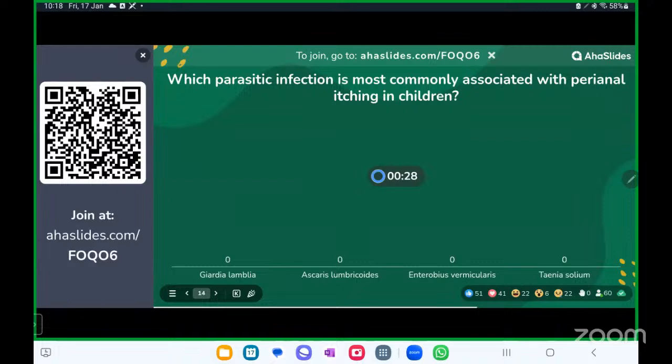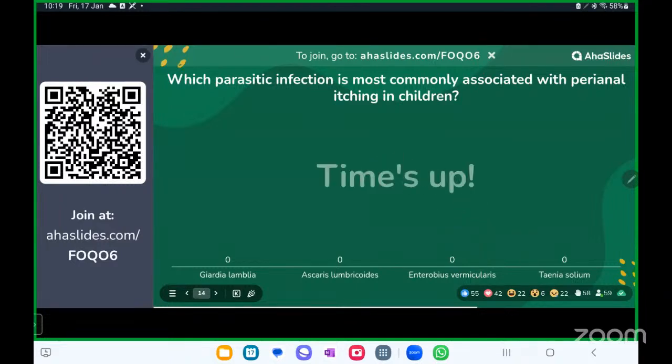Which parasitic infection is most commonly associated with perianal itching in children? The itching is the clue to this. You will see worms coming out of the perianal region, out of the anus, in children. This particular worm is what you need to identify. You can also get images of these worms in your exam.